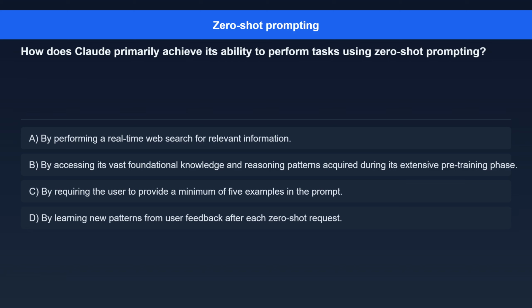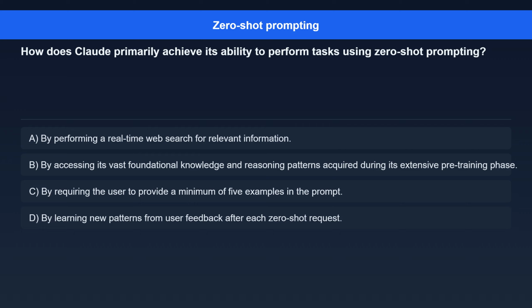Question 2. How does Claude primarily achieve its ability to perform tasks using zero-shot prompting? Option A. By performing a real-time web search for relevant information. Option B. By accessing its vast foundational knowledge and reasoning patterns acquired during its extensive pre-training phase.